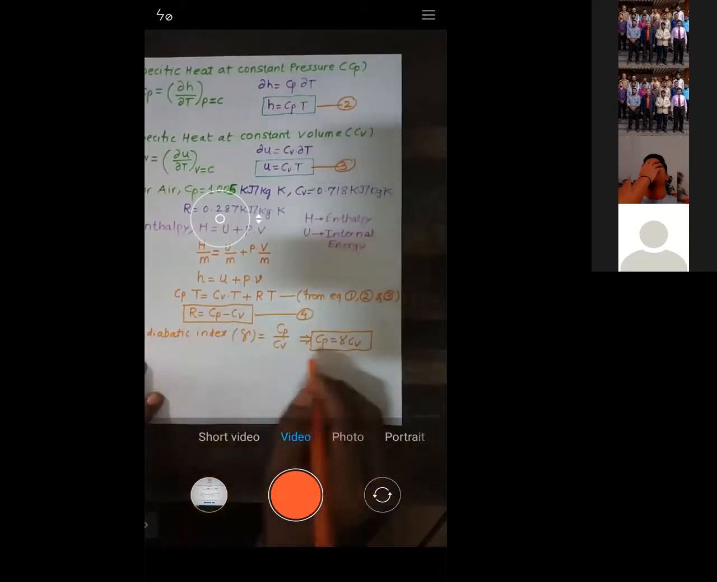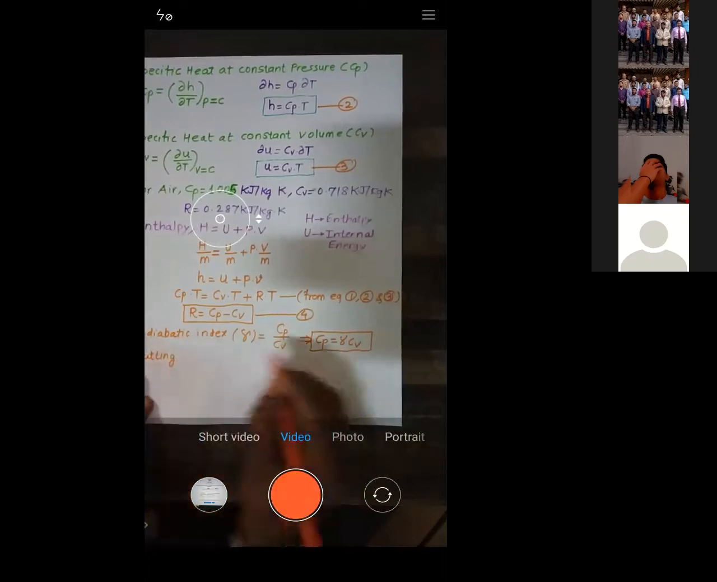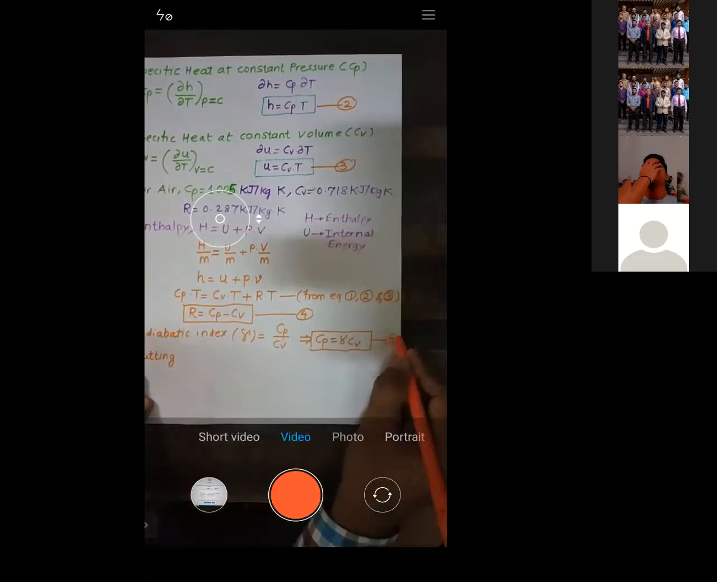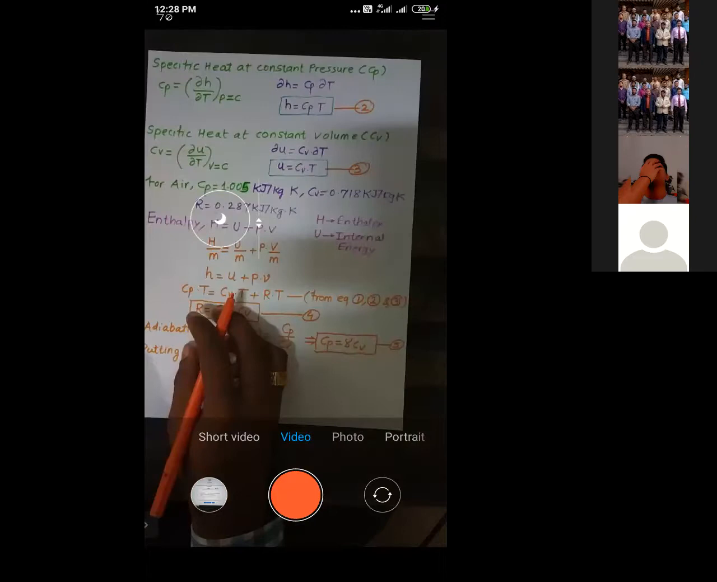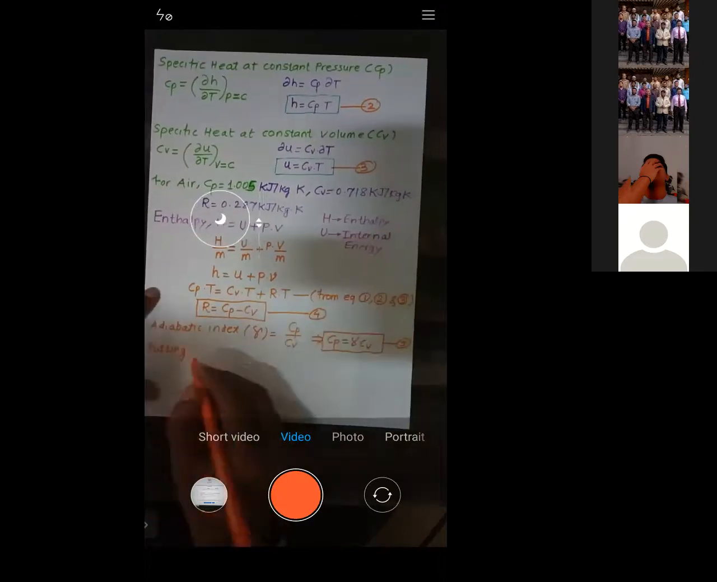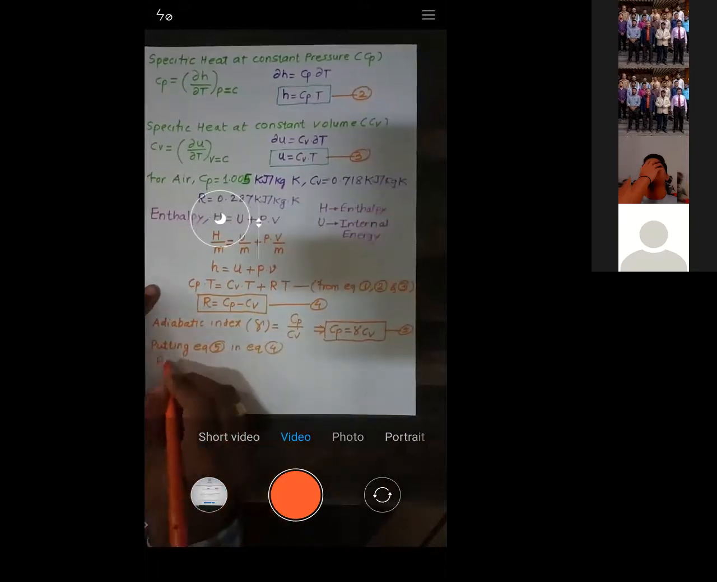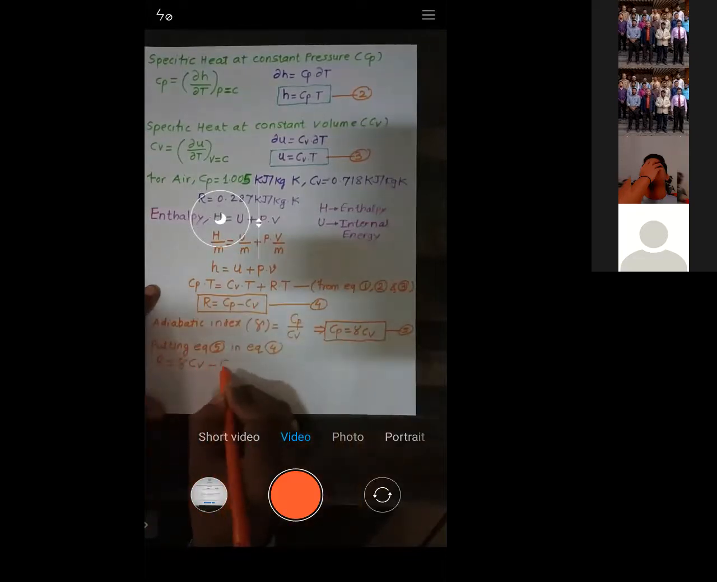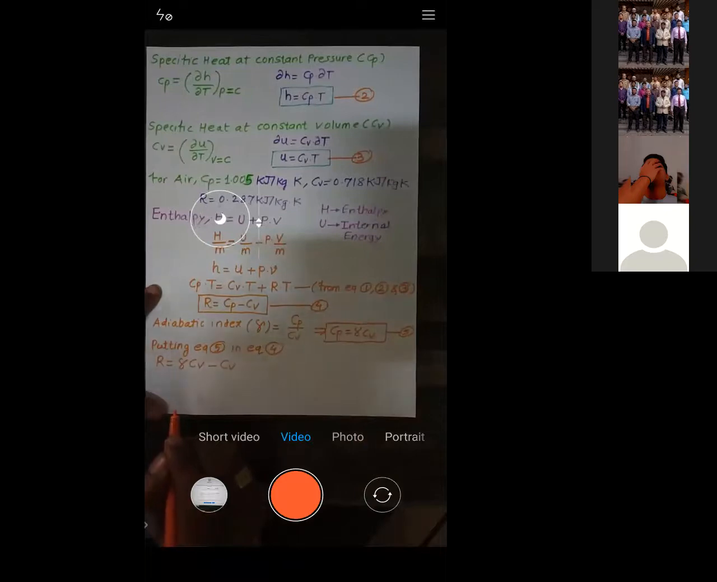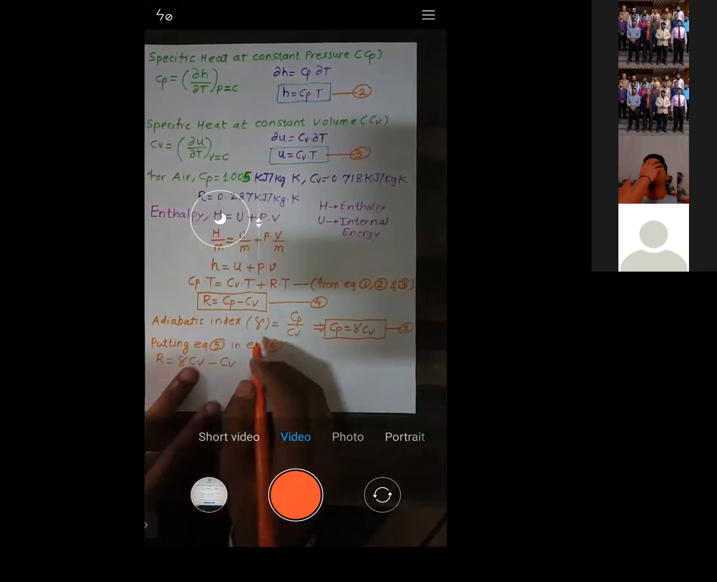In equation number 4, I will put the value of Cp. Let me call this 5. So putting equation number 5 in equation 4, what value of R will I get? R is equal to Cp. What is the value of Cp? Gamma into Cv minus Cv. Right? So what value of Cv will I get?